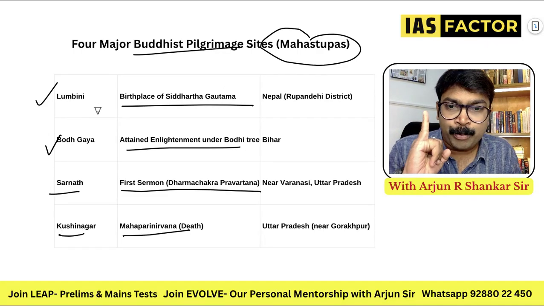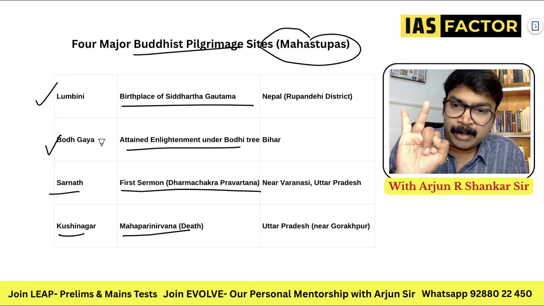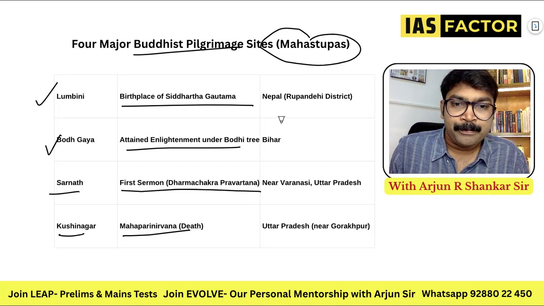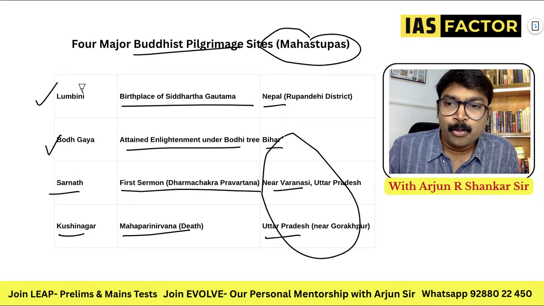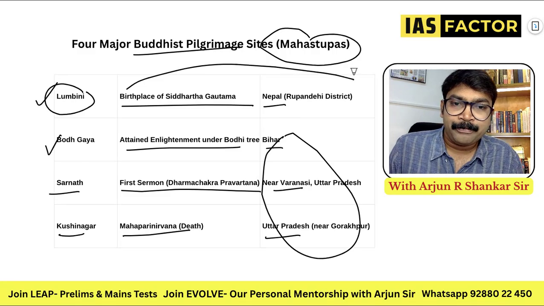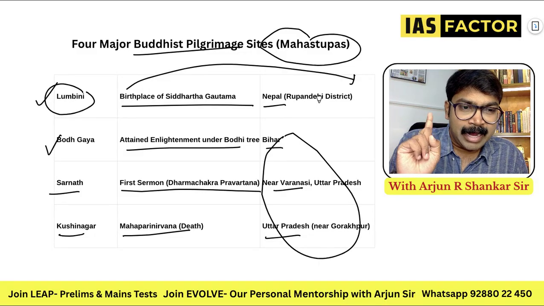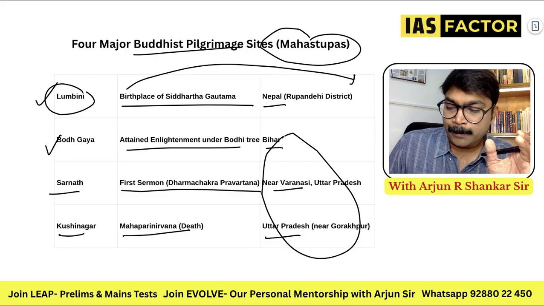He was born in Lumbini, attained enlightenment in Bodh Gaya, gave the first speech in Sarnath, and died, that means Mahaparinirvana, in Kushinagara. So you can see one is in Nepal, and the other 3 are in India, in Bihar and UP. Lumbini is now in Nepal, in the Rupindehi district. So remember: birth, enlightenment, first speech, death. These are the 4 major important things that you remember about Buddha.